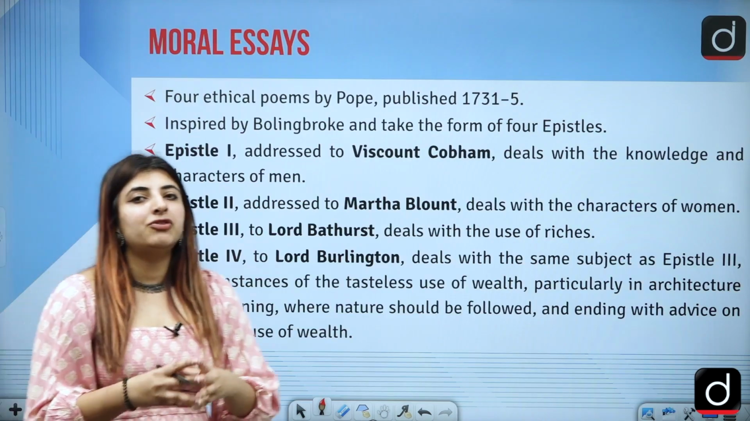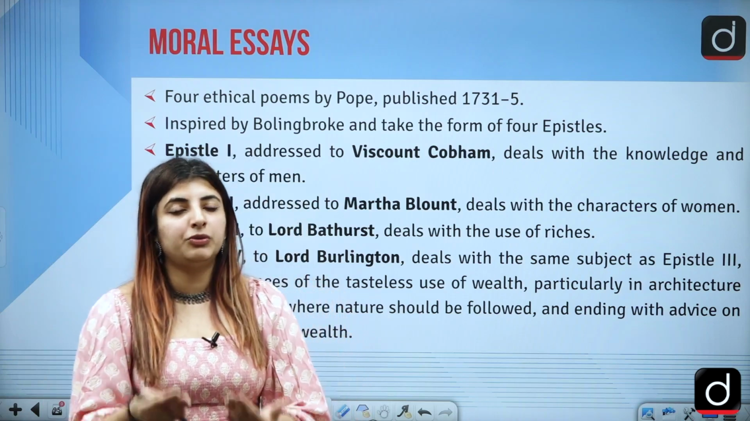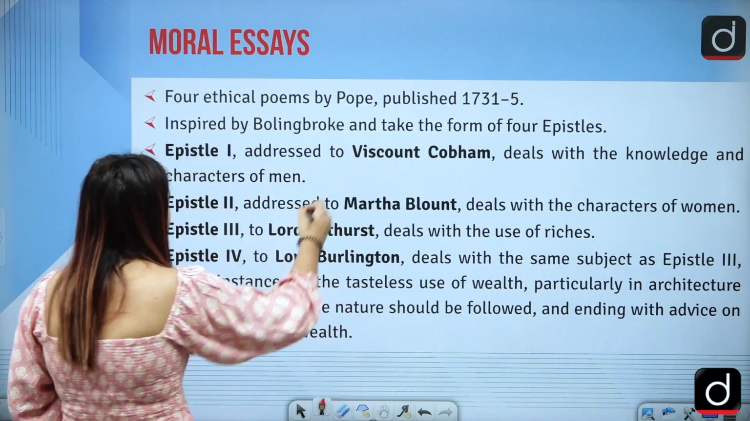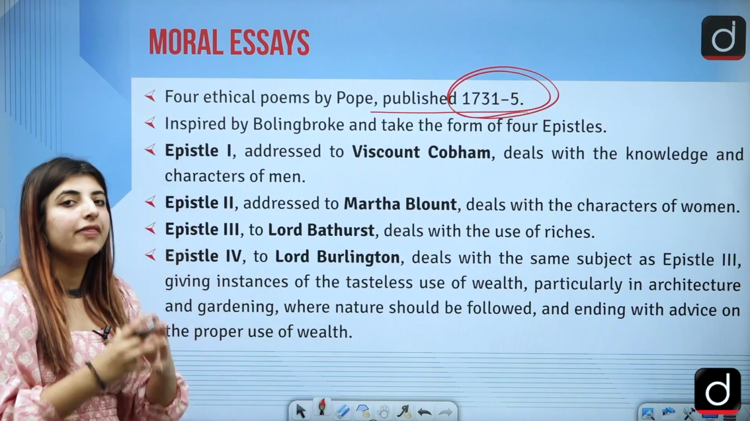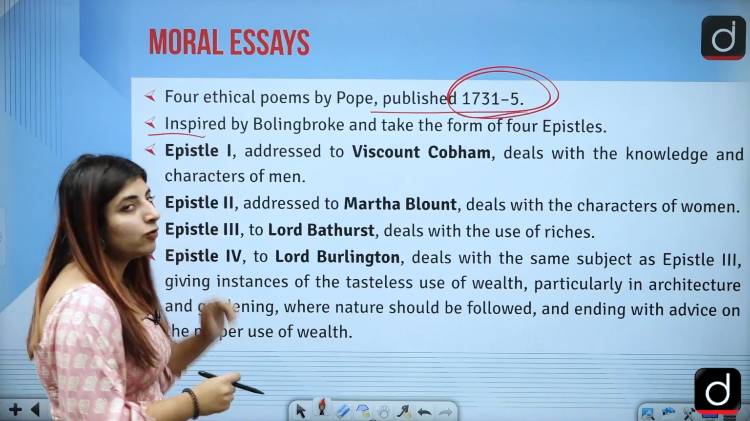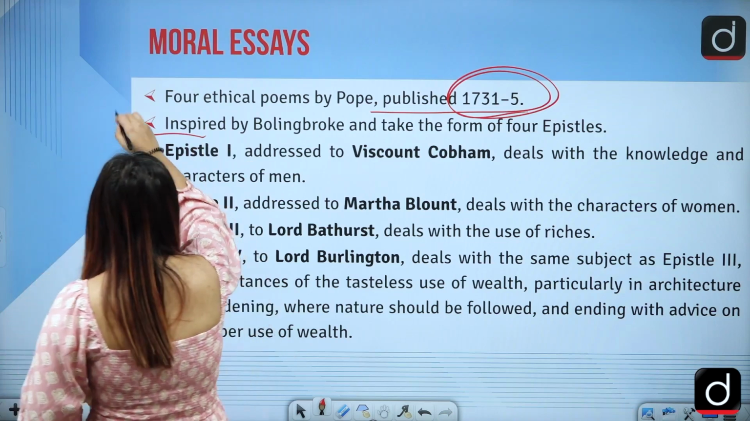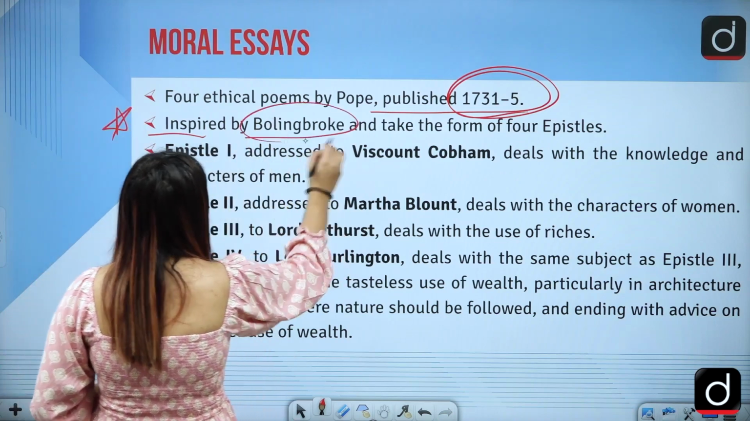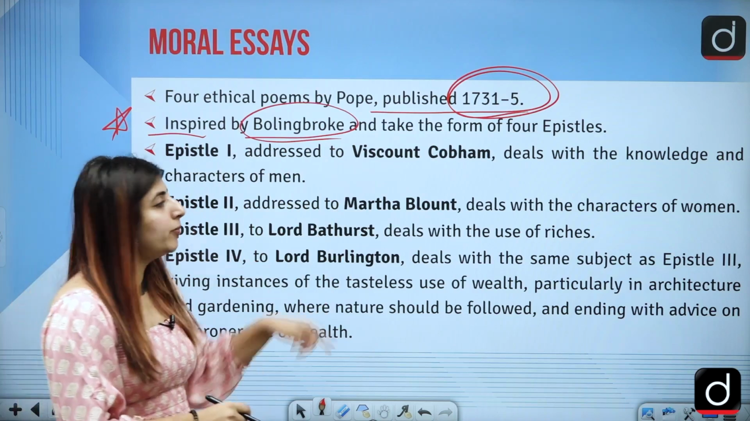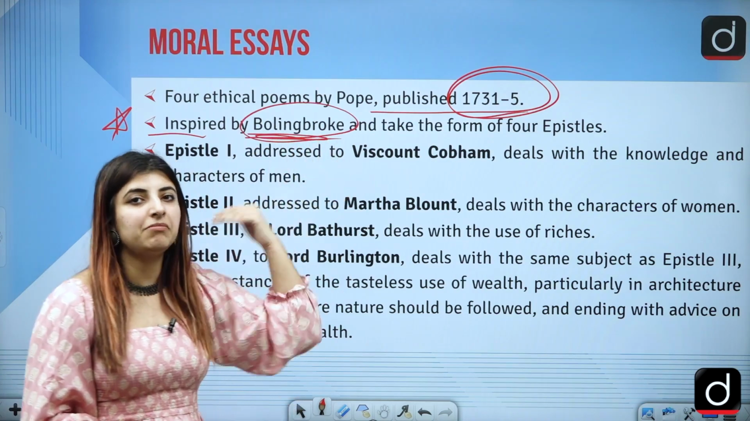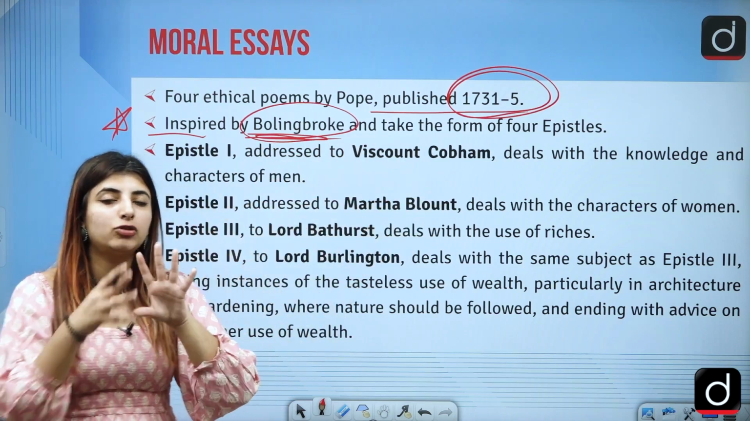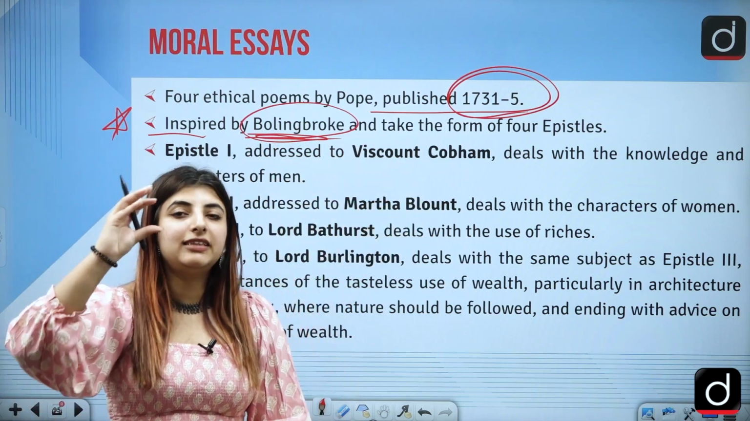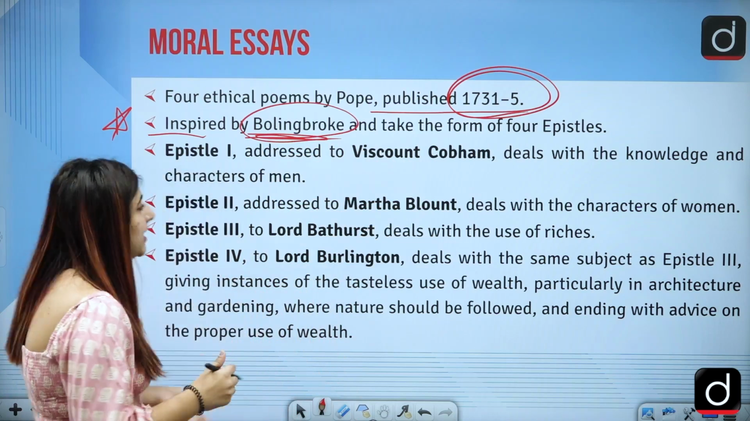Moral Essays, as the name suggests, are the ethical poems which deal with morals, right, published in the year 1731 to 35. Inspired by whom? Important fact to note down here, Lord Bolingbroke, right? Whenever you will read Pope, you will see the mention of this very name time and again. And from that, he took the form of 4 epistles. So this poem, Moral Essays, is divided into 4 epistles, right.